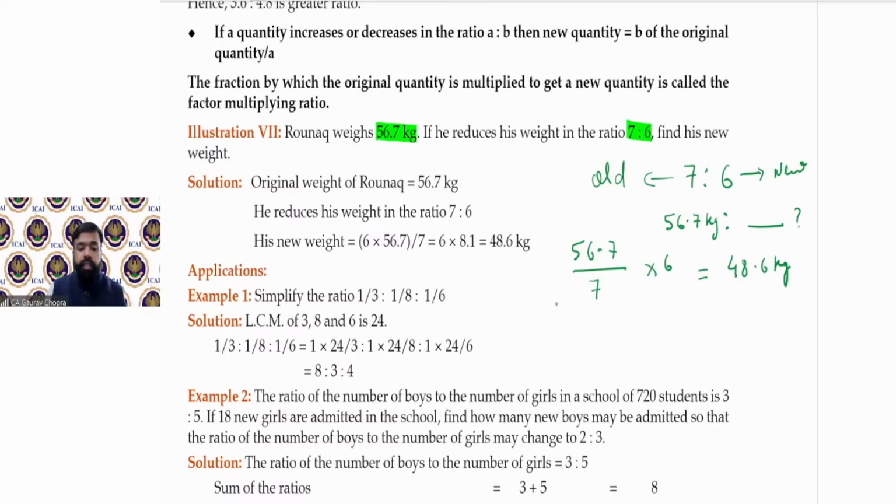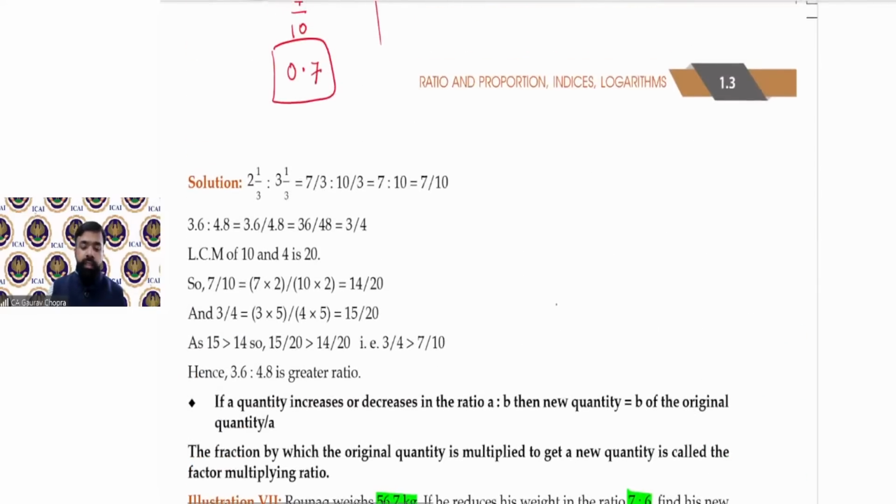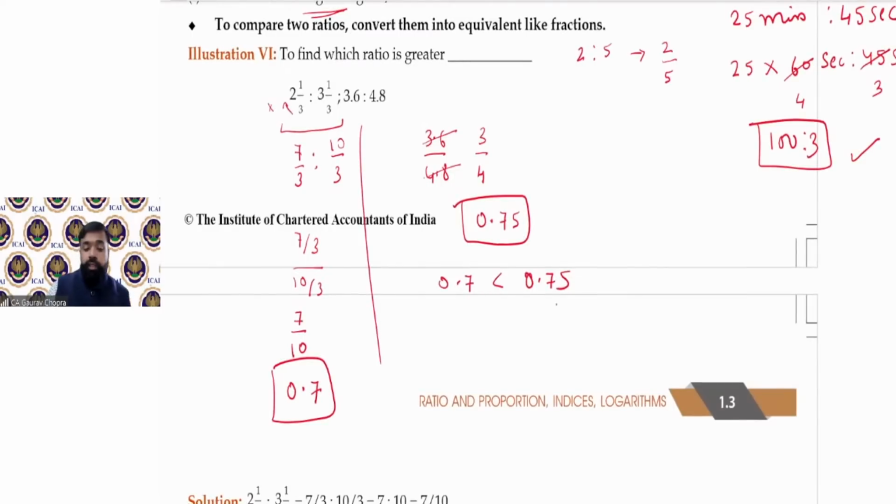Then Sakshi is asking, in the previous question, 3/4 कहता है, that I haven't understood. See, the values given was 3.6 and 4.8. Then we have simply cancelled with the help of 12. अगर आपको 12 का टेबल आता है तो आप simply 12 से कैंसिल कर सकते हैं. Otherwise, no need to worry. आपको कैंसिल नहीं करना है. You can divide them directly. आप डायरेक्टली डिवाइड कर सकते हैं ऑन कैलकुलेटर. 3.6 divided by 4.8, you will get 0.75. ओके, तो आप सीधा डिवाइड करें और उससे आपका रिजल्ट.